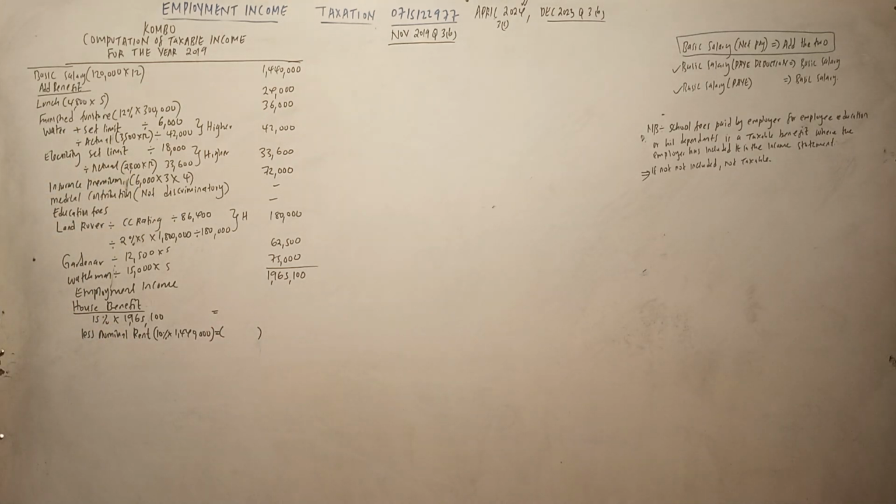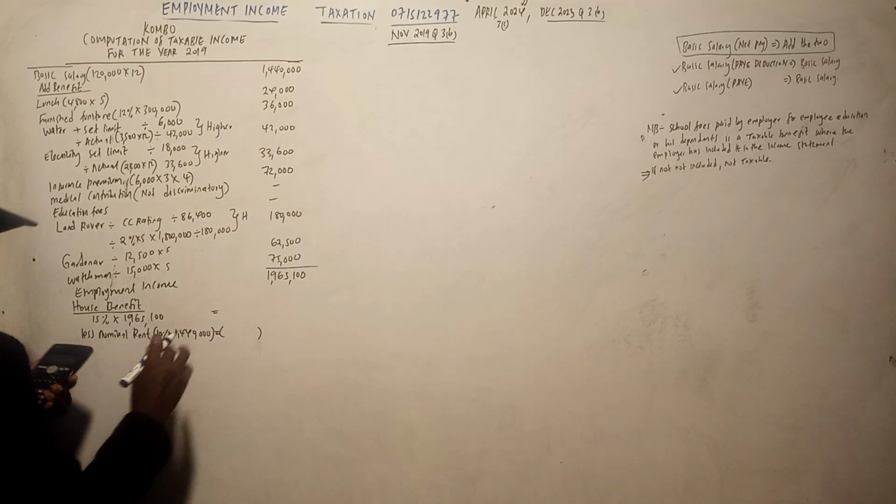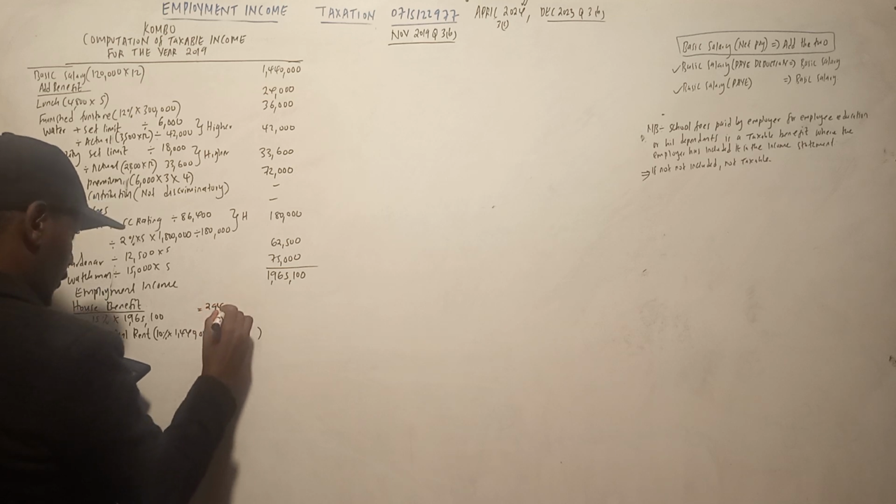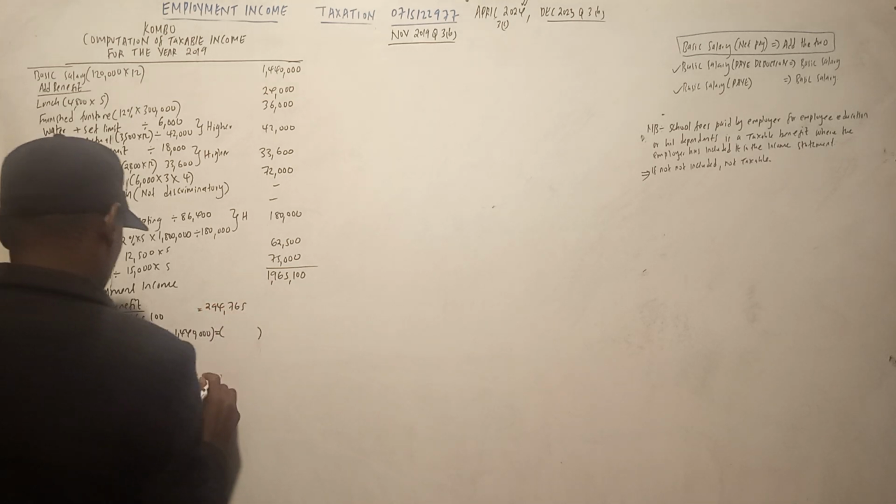So hii itakuwa ngapi? Itakuwa ni 0.15 times 1965 100, which is 294 765.